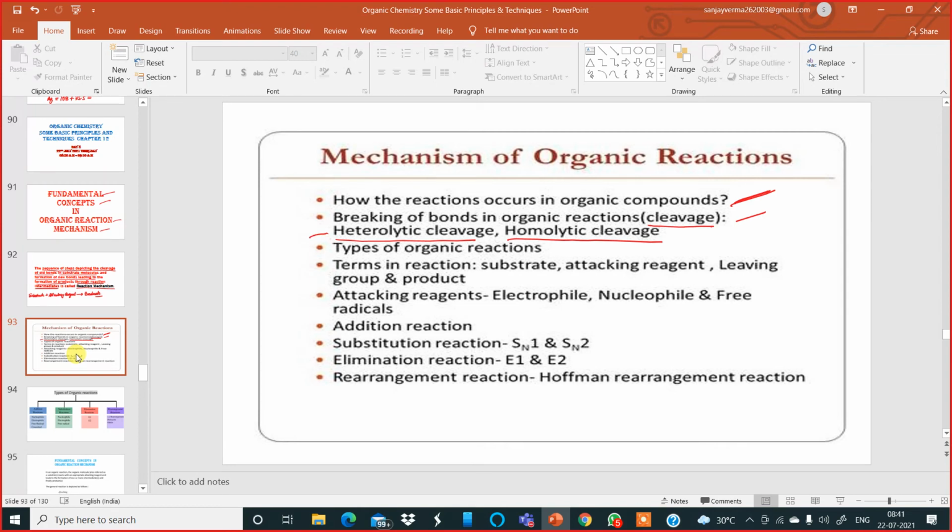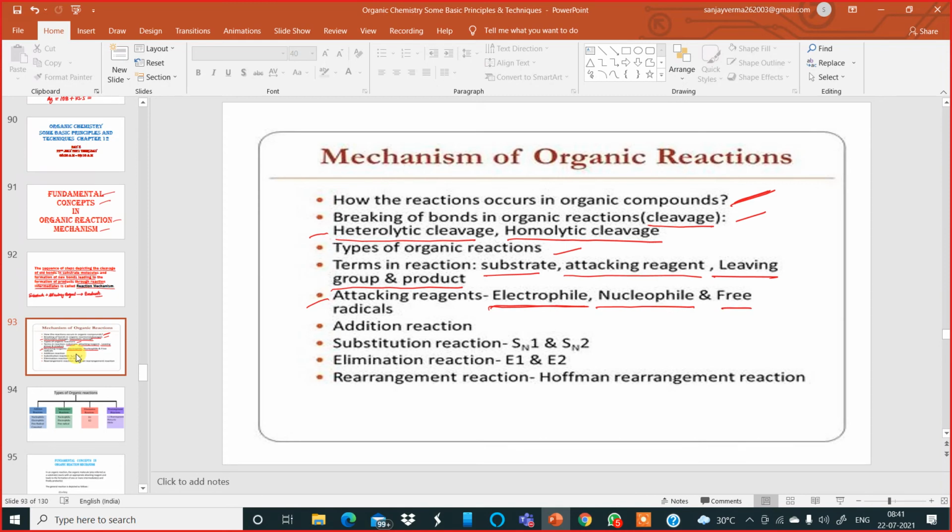Then we'll be learning about the different types of chemical reactions, briefly only in this chapter. The details will be learned in class 12. The terms used in organic reaction mechanism like substrate, the attacking reagent, the leaving group, and the product. And what are the attacking reagents? Electrophile: it is electron loving, so attacking reagents which love electron rich centers are called electrophiles, whereas the other one is nucleophile. The attacking reagents which love the nucleus, the positive centers, are called nucleophiles.